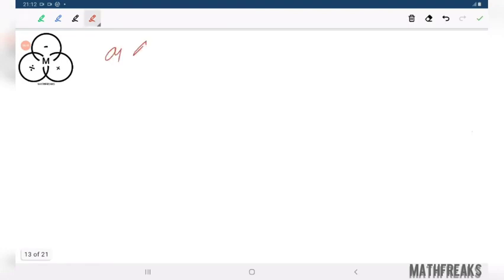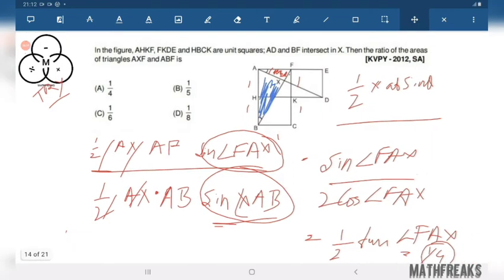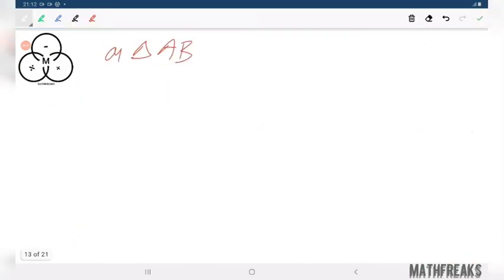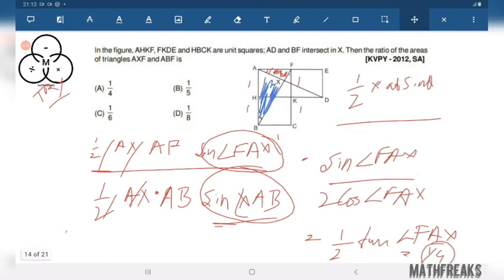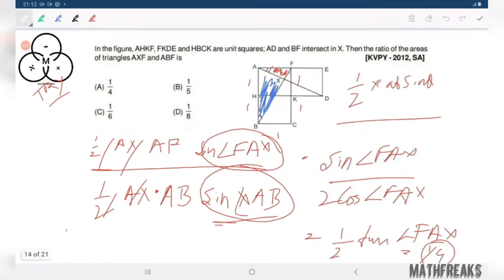So area of triangle ABF over area of triangle AXF equals 1 by 4. That was 1 by 4. That would be 4 plus 1 by 1, 5 by 1. So this is the correct answer.